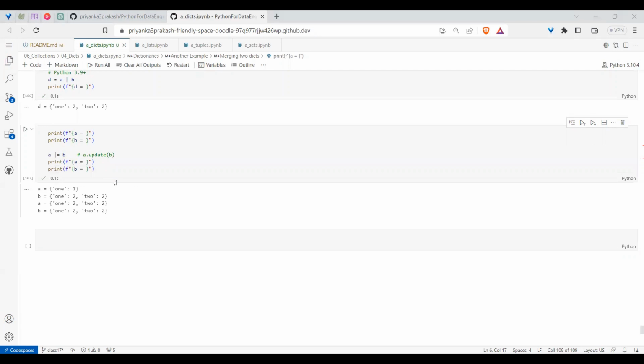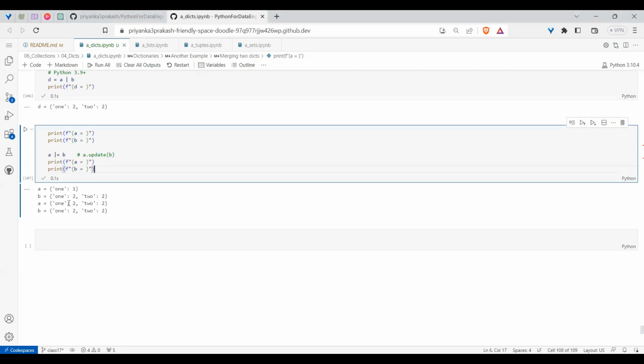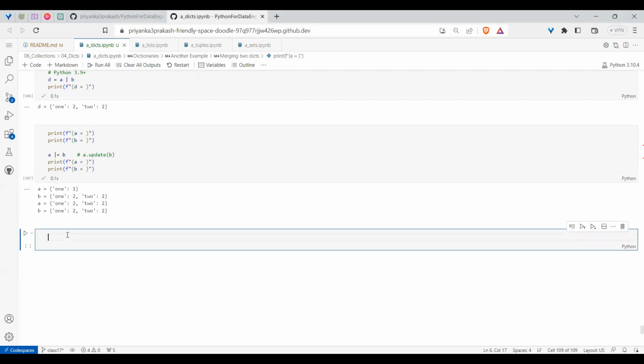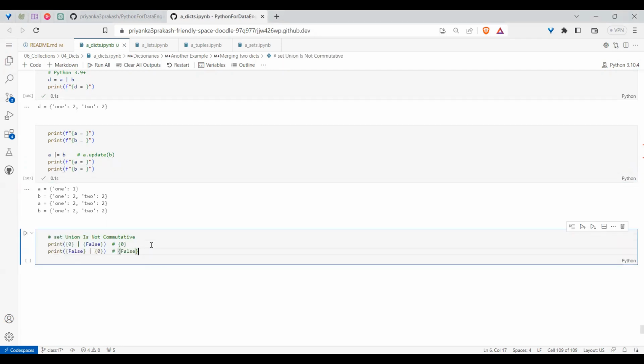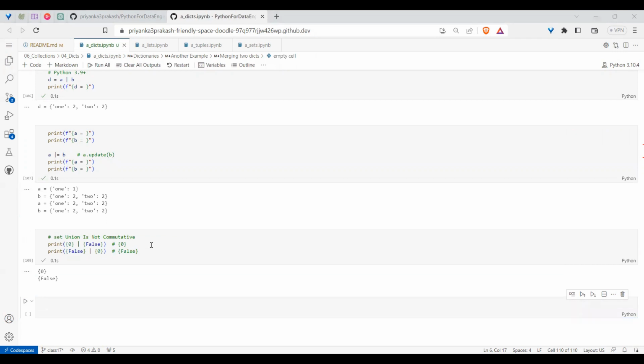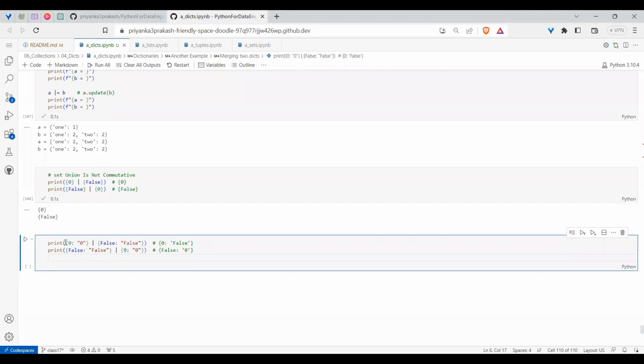So similarly, this pipe operator was introduced in Python 3.9 onwards. We can use this pipe for any kind of union operation. Even in sets I showed this union operation. So even sets also it can work. So even if you give multiple dictionaries, you see in this case, I have one dictionary, 0 colon 0, False colon 0.